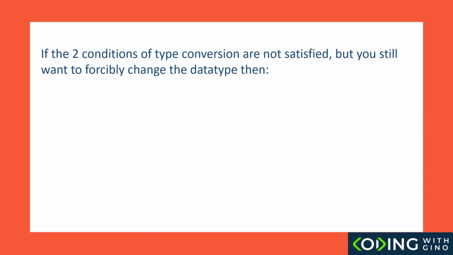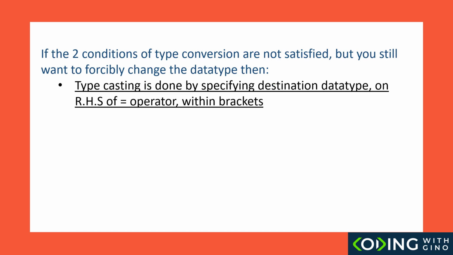Let's say we try to assign a value, but the two conditions of type conversion fail. However, if we still want to forcibly assign the value, we can try typecasting. Typecasting is done by specifying the destination data type within brackets on the right side of the equals operator. For example, int a equals 10 and byte b equals 20.